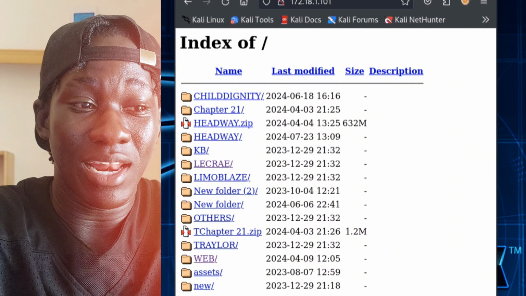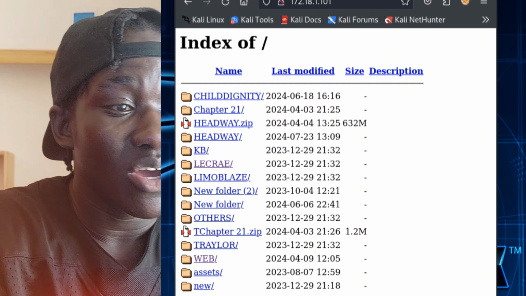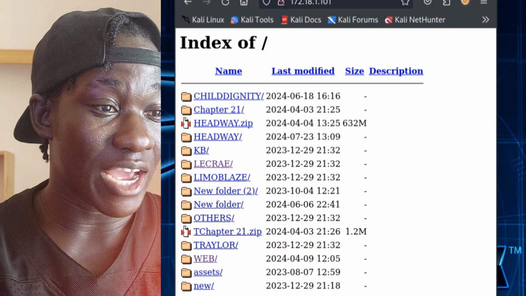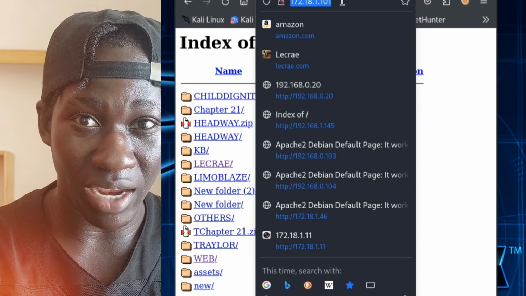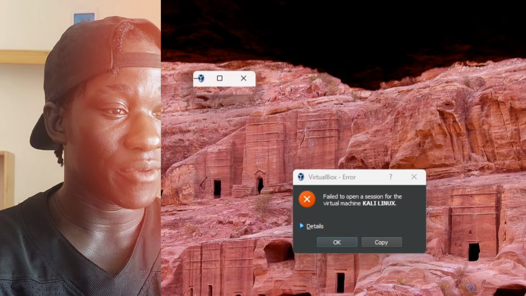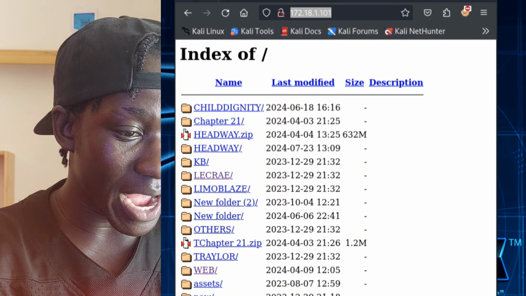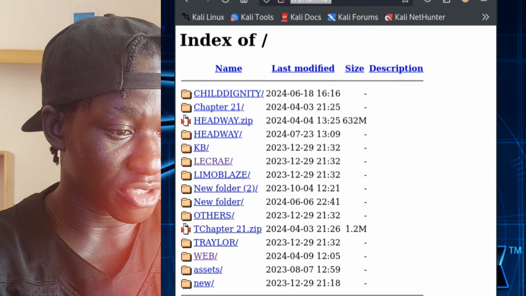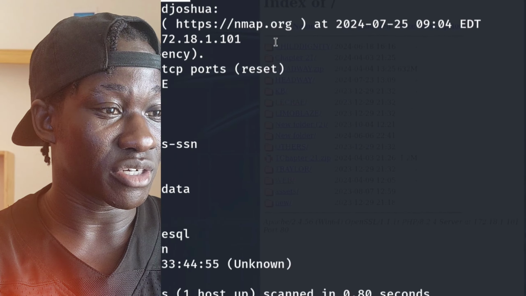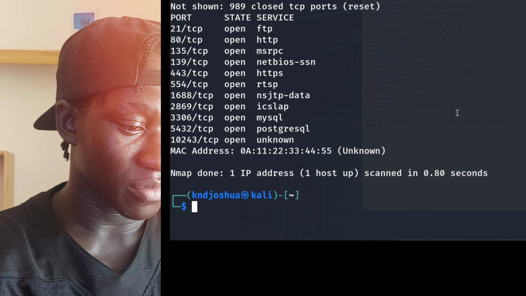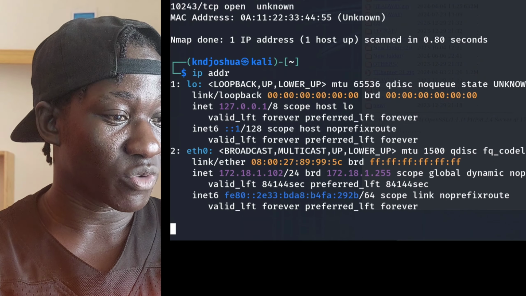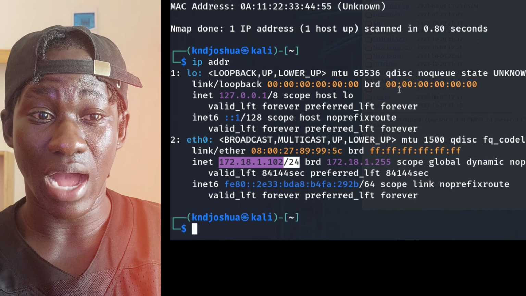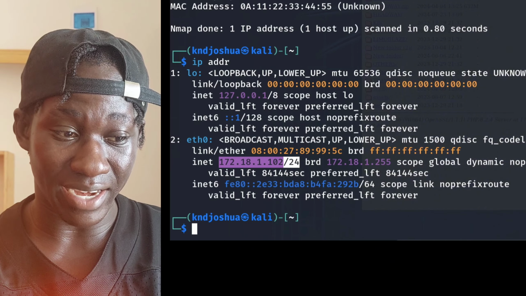This is not allowed. You are not allowed to see what is not inside of your computer, okay? This IP address 101 is not mine. If I look at my IP address, remember what was our IP address? If you can still remember, our IP address was 100. If I say ip addr, in fact we are using 102. This is the IP address of this Kali Linux.